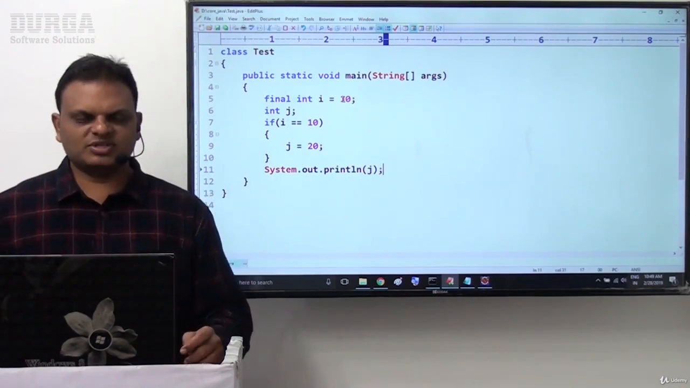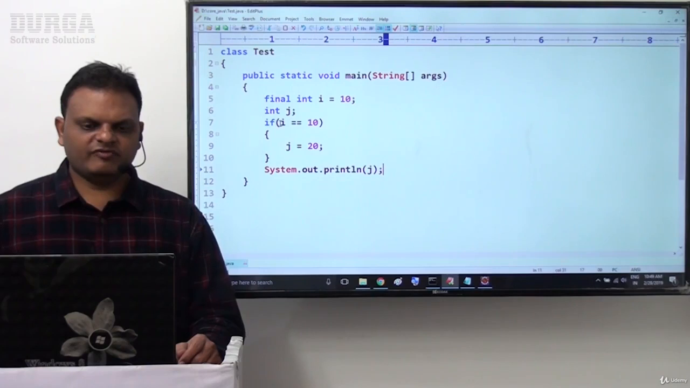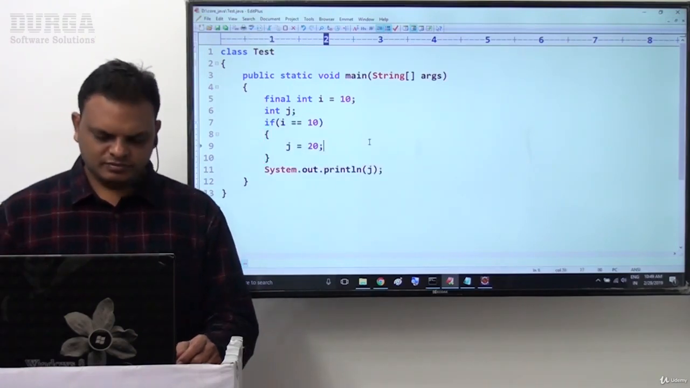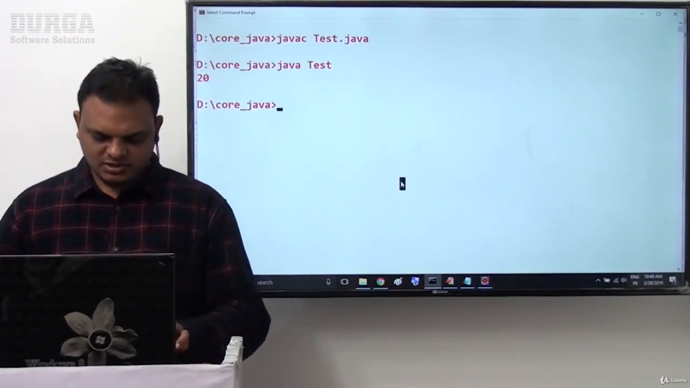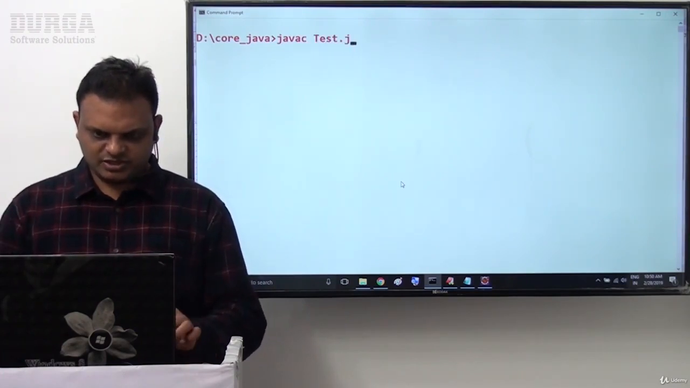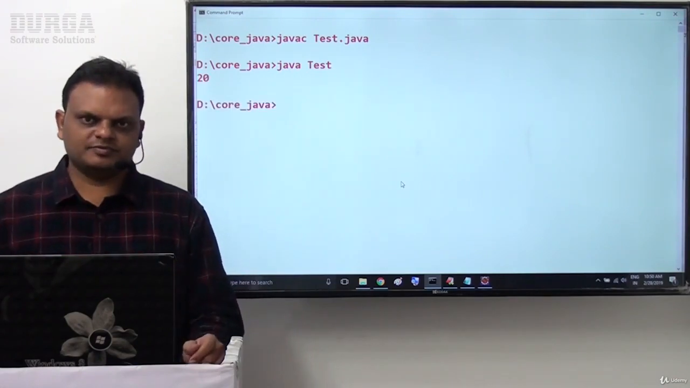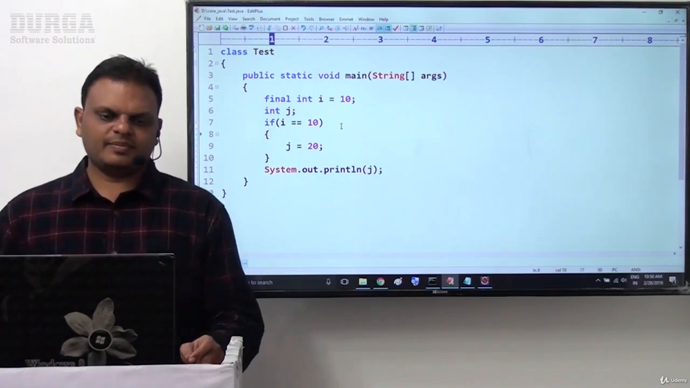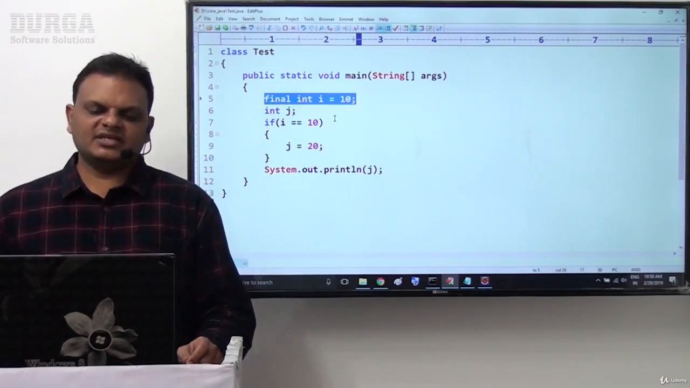What is the status of this example? Final int i = 10, int j. If i == 10, j = 20, System.out.println(j). What exactly is the status of this example? Let us check this one. Here we are not going to get any compilation error. javac Test.java, no compilation error. If we run this program, output will be 20. Why sir? Why are we getting no compilation error here? Point is very clear. When compiler encounters this i variable, final int i = 10.